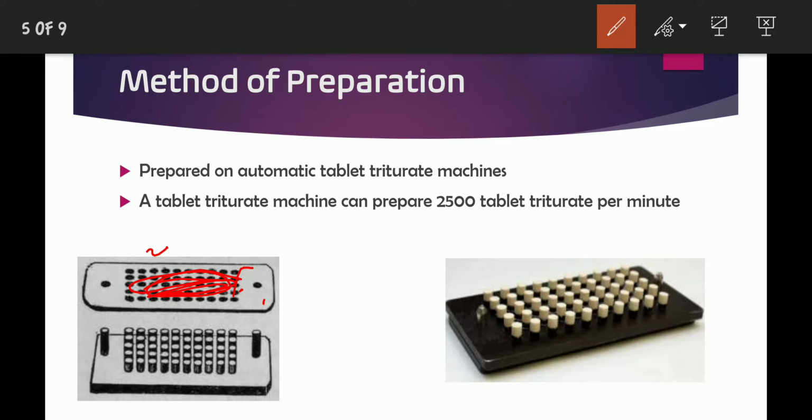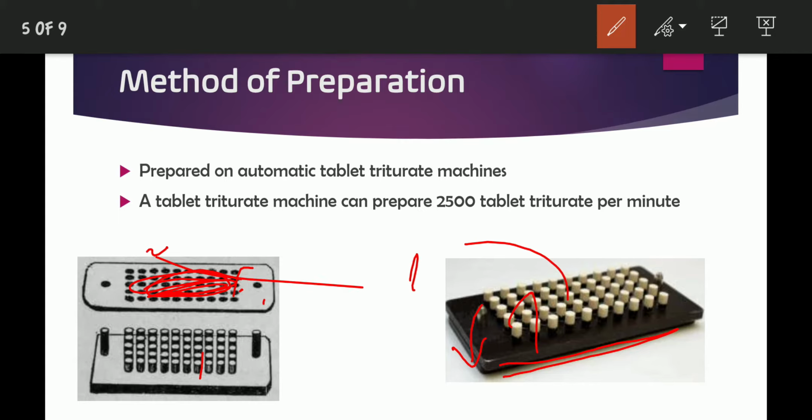The medicament will be ejected through the perforations with the proper shape of the tablets. These molded tablets are released, taken out, and then undergo the drying process.